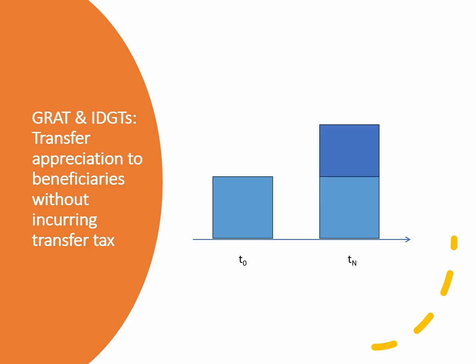This figure illustrates a grantor's expectation for future appreciation on an asset over time. A GRAT or an IDGT can be used to cause the transfer of the appreciation to the grantor's beneficiaries without any gift or estate tax. How can this be done? By exploiting the features of grantor trusts.